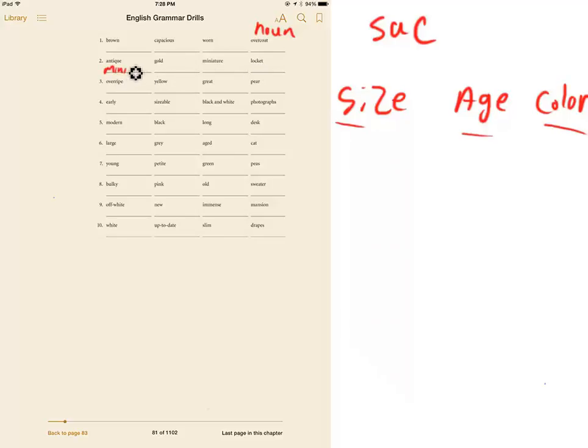So the miniature. Age, antique. Ooh, very old. And then color, gold. All right, so that's how I'd rearrange that. The miniature antique gold locket. All right, so remember, size, age, and color. So you're going to go ahead and rearrange those adjectives.